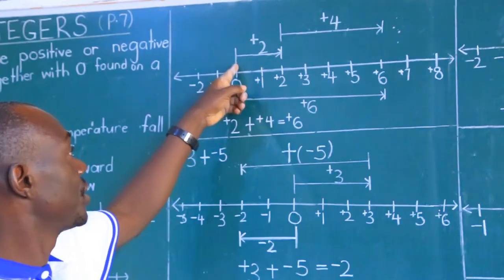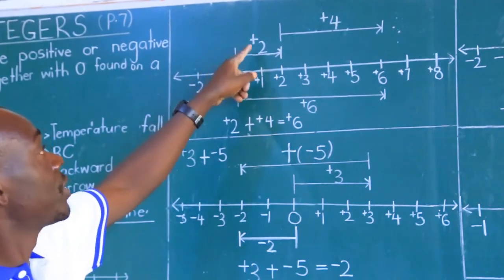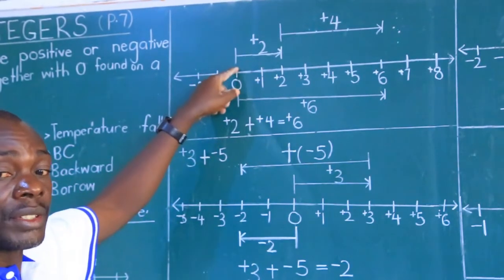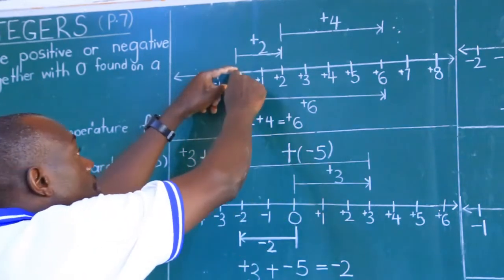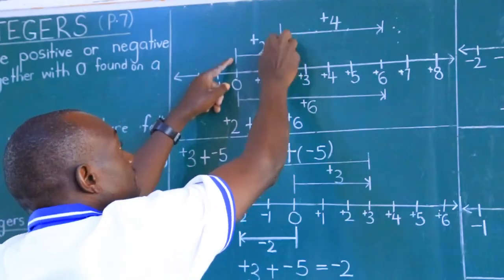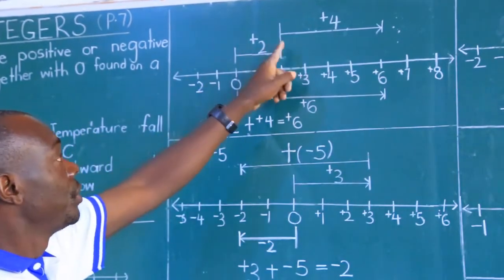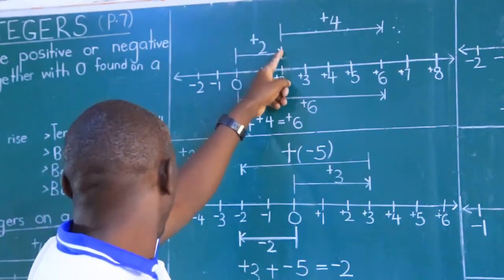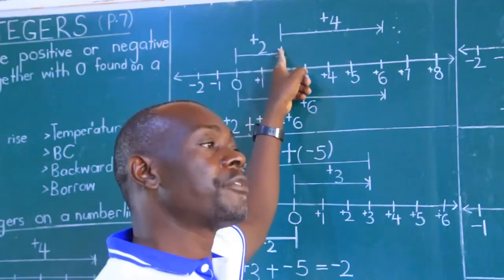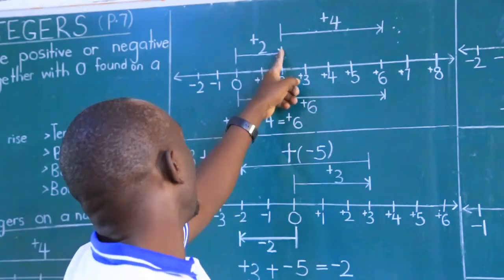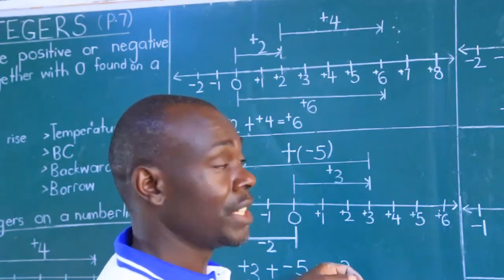This is the starting point at 0, and then the instructions say, make 2 steps forward. Don't ask questions, just do it. It's like a command in the army. So just count 1, 2. So you say, yes sir, I've made 2 steps forward. Good, you are now standing here. Then plus means don't turn, meaning remain facing the positive direction.